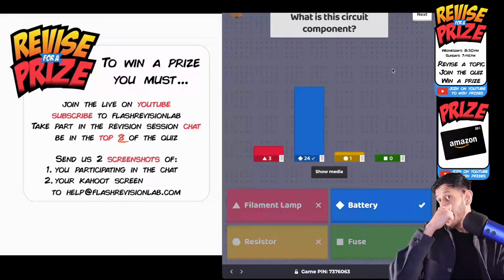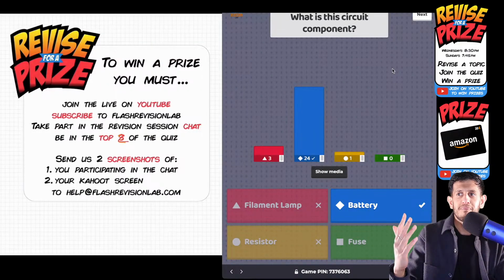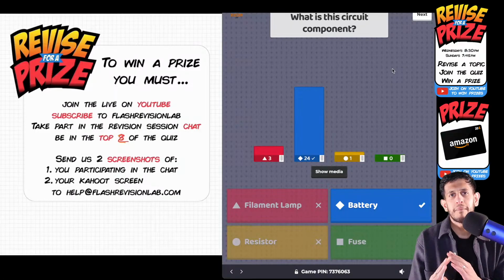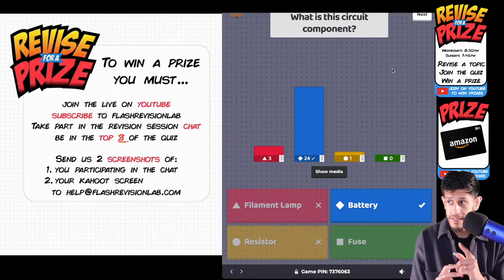There we go. 3 people said filament lamp. It was a battery. 1 person said a resistor. The giveaway was a dotted line. If you answered too quickly, maybe you thought it was a full line. That's why I can see the only way of a filament lamp is a cross usually, right? In a circle. A resistor, we said, is a rectangle.